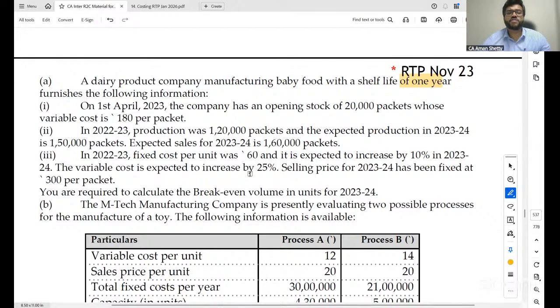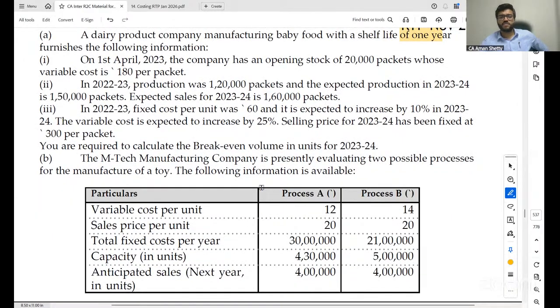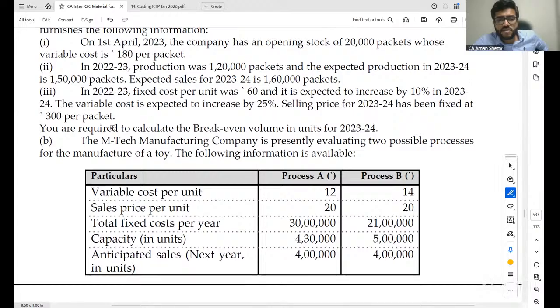As soon as you see fixed cost per unit, what are you supposed to do? Multiply by budgeted units. But they have told that in 22-23 the fixed cost per unit is 60. Therefore, you should multiply with the units of 22-23. Is it clear, all of you? Yes. The variable cost is expected to increase by 25%. Selling price in 23-24 has been fixed at rupees 300 per packet. You are required to calculate the break-even volume in units for 22-23.